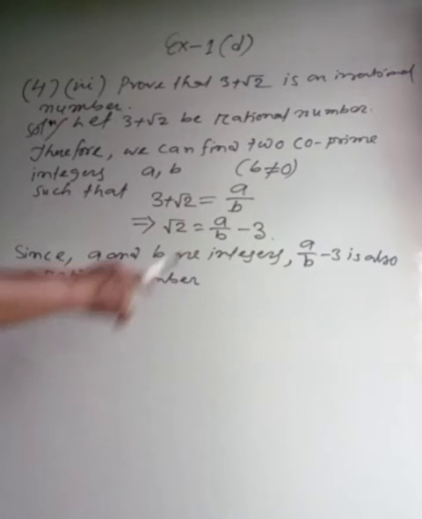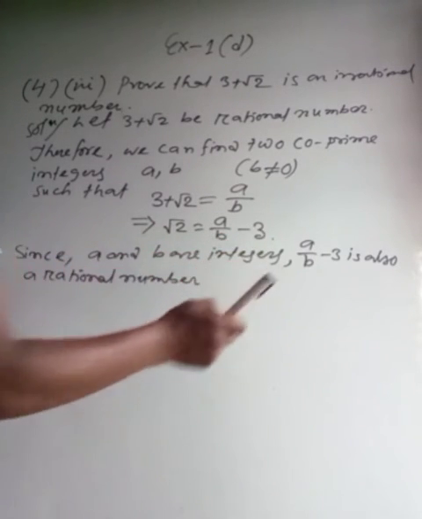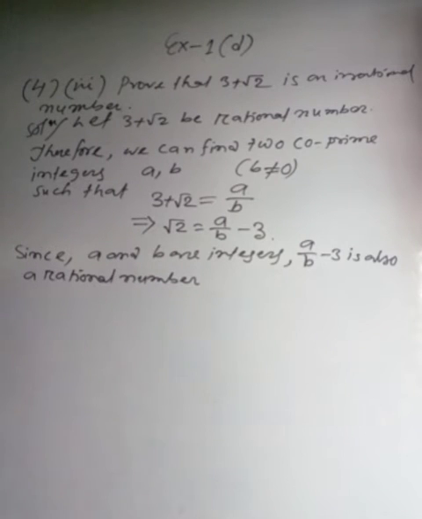Because a by b is already a rational number, and minus 3 is also a constant, so this can be a rational number. So we can write it like that: a by b minus 3 is also a rational number.